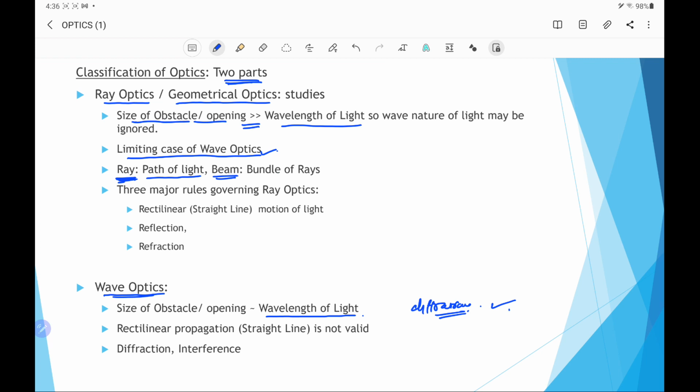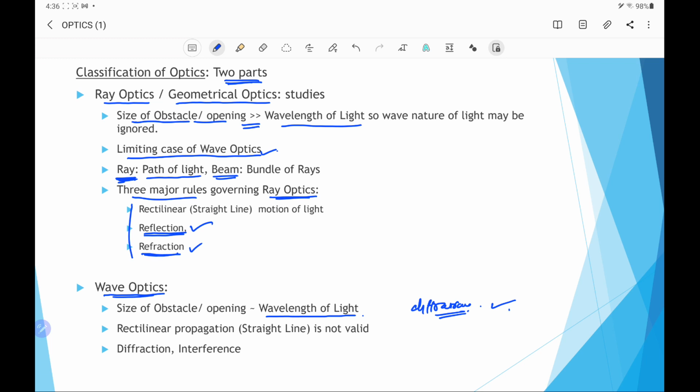There are three major rules which govern ray optics. One is the rectilinear motion of light, that means light moves in a straight line. The others are the laws of reflection and refraction. So these three phenomena, rectilinear propagation, reflection and refraction, are the three rules which govern ray optics.